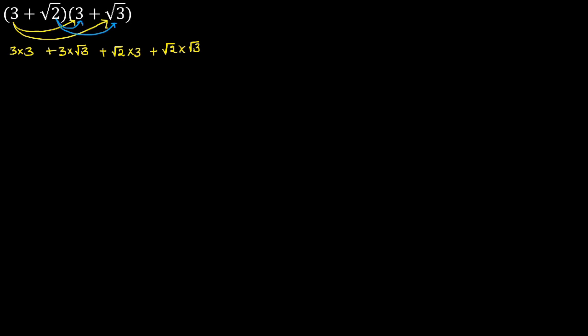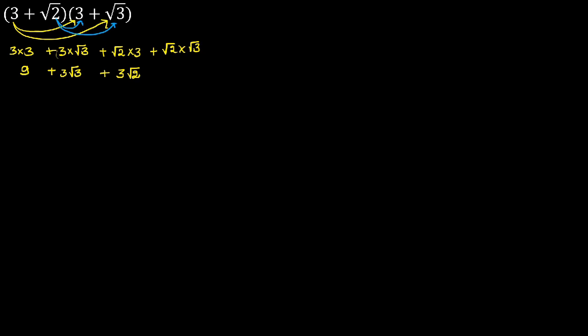So 3 3s are 9. Here be careful, don't multiply 3 with another 3 which is inside the radical sign, that is radicand. 3 cannot be multiplied with another 3 which is inside the radical sign. So this is 3 root 3 only.